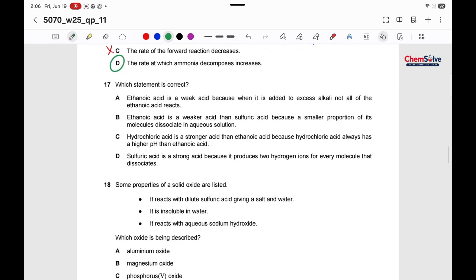Okay, which statement is correct? Ethanoic acid is a weak acid because when it is added to excess alkali, not all the ethanoic acid reacts. Okay, let's look at the equation first. CH3COOH plus sodium hydroxide, and it would produce sodium ethanoate plus water.